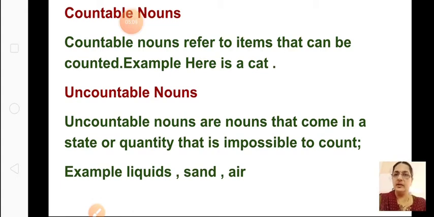Hope I am clear with all the concepts, children. Nouns and different kinds of nouns we have learned. Now let us revise with determiners and then we will go to the exercise part. Okay, let us see the determiners.